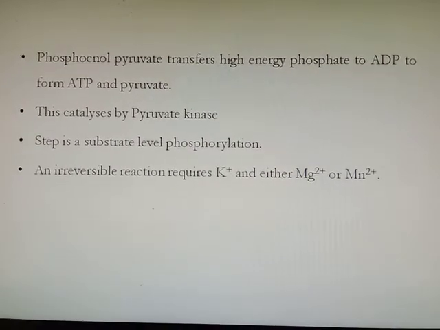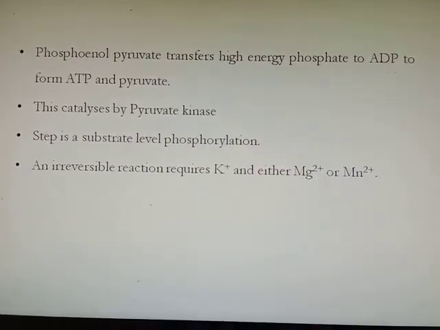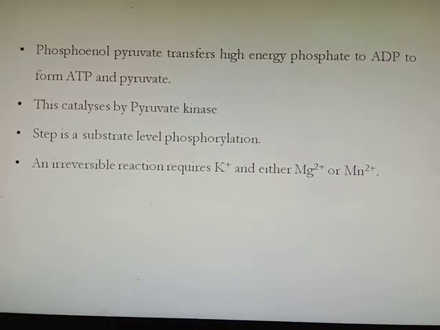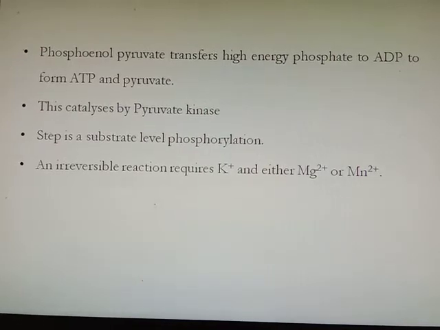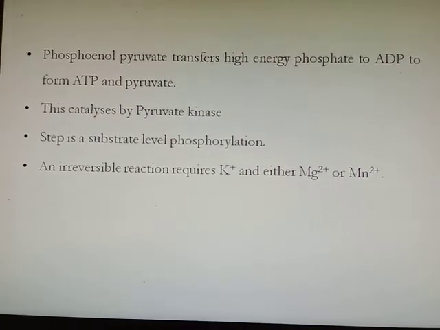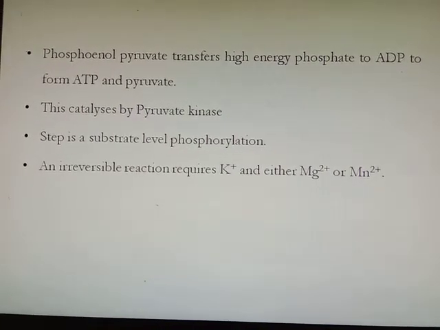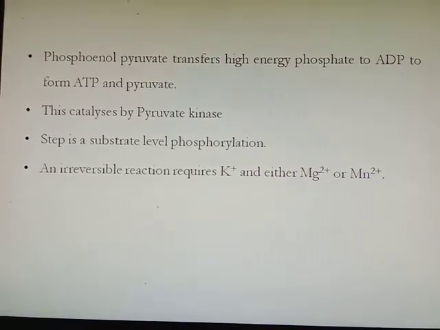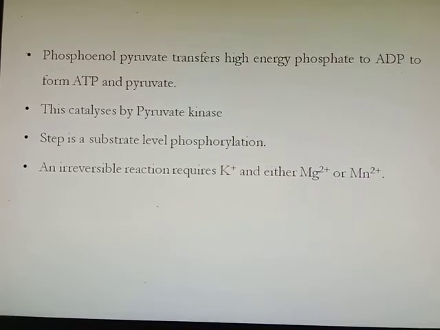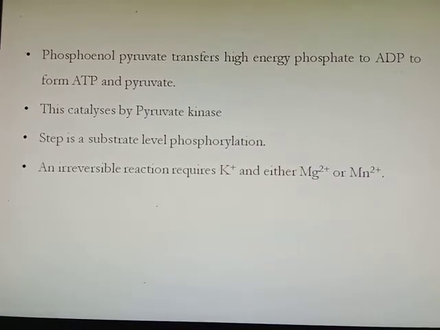Then phosphoenol pyruvate transfers its high energy phosphate to ADP to form ATP and pyruvate. Means pyruvate is formed from phosphoenol pyruvate, plus ATP is synthesized. This reaction is catalyzed by the enzyme pyruvate kinase, and this step is substrate level phosphorylation.